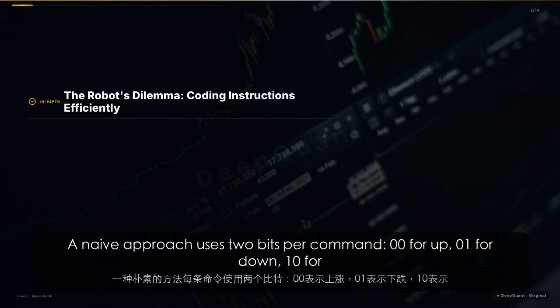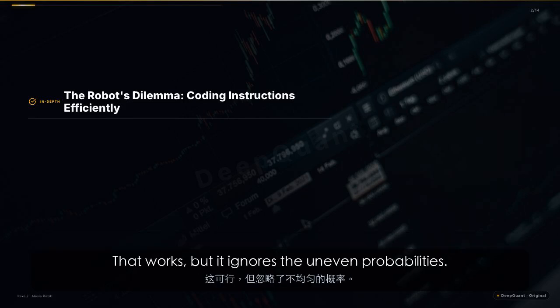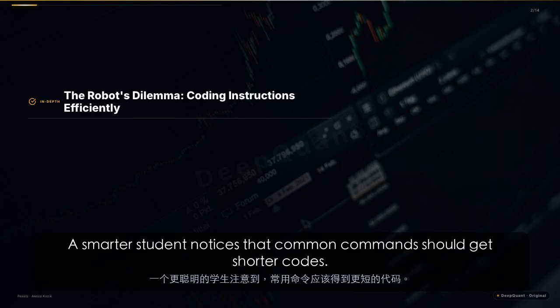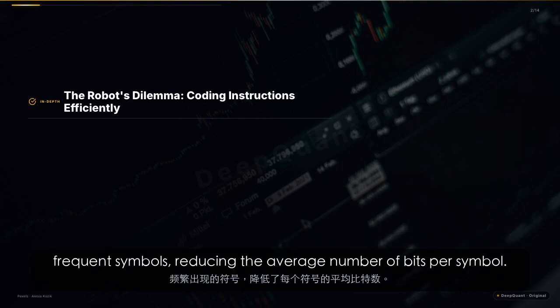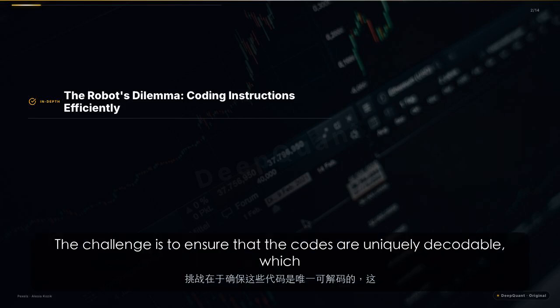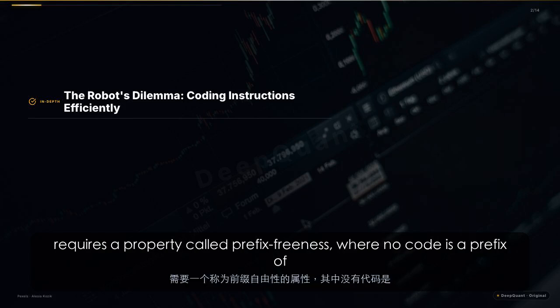A naive approach uses 2 bits per command: 00 for up, 01 for down, 10 for left, 11 for right. That works, but it ignores the uneven probabilities. A smarter student notices that common commands should get shorter codes. This is the essence of variable length coding: assign shorter codes to more frequent symbols, reducing the average number of bits per symbol. The challenge is to ensure that the codes are uniquely decodable, which requires a property called prefix freeness, where no code is a prefix of another.